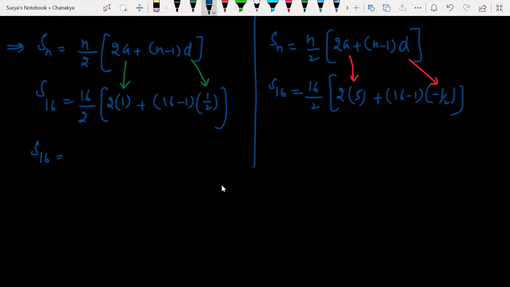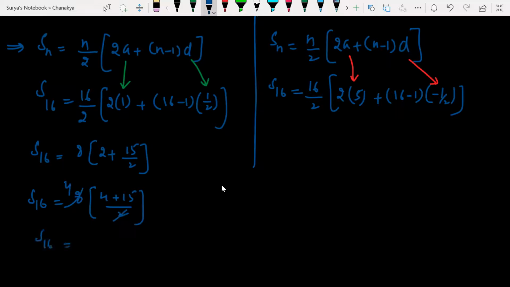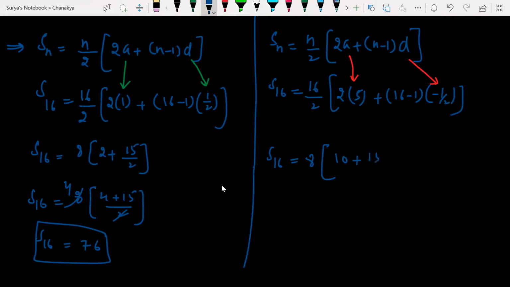S16 is equal to 2 ones are 2, 8 twos are 16, 2 ones are 2. Here, 15 by 2. What are we getting here? 4 plus 15 by 2, which means 2 fours are 8, 10 plus 15. S16 is equal to what am I going to get? 19 fours, how much? 76. Is it clear with everyone? Here minus 1 by 2 means minus 15 by 2. Shall I write straight away minus 15 by 2? Can I write?